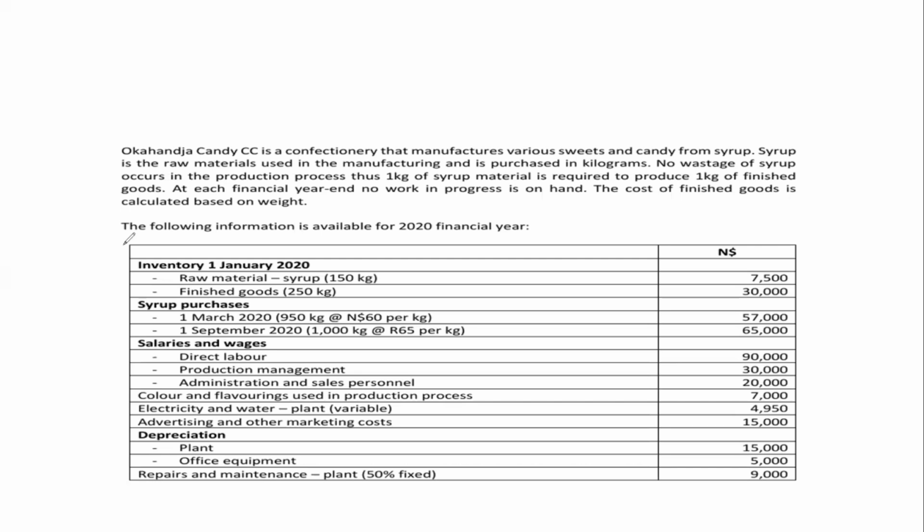In today's tutorial, we'll approach a practice question on IAS 2. Given that Okahanja Candy CC is a confectionery that manufactures various sweets and candy from syrup. Syrup is the raw material used in the manufacturing and is purchased in kilograms. No wastage of syrup occurs in the production process. Thus, 1 kg of syrup material is required to produce 1 kg of finished goods.